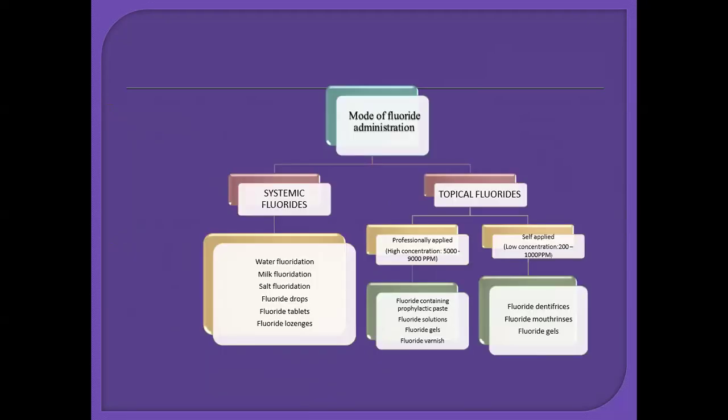The modes of administration of fluorides are two. First is systemic fluorides and second is topical fluorides. Systemic fluorides include water fluoridation, milk fluoridation, salt fluoridation, fluoride tablets, drops, and lozenges. And topical fluoride is of two types, professionally applied and self-applied. For professionally applied, we have fluoride containing prophylactic paste, solutions, gels, and varnishes. And self-applied includes dentifrices, mouth rinses, and gels.